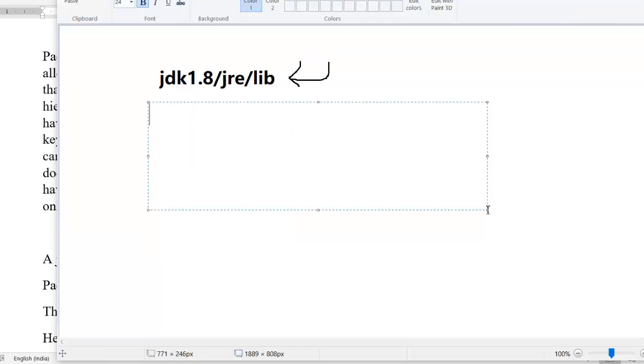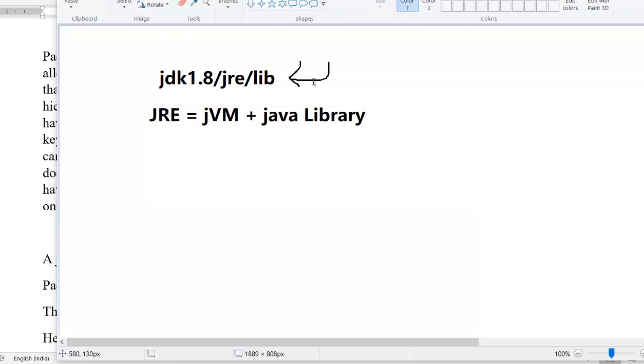Java Runtime Environment. JRE is equal to JVM, Java Virtual Machine, plus Java library. So this is the use of our jar files.